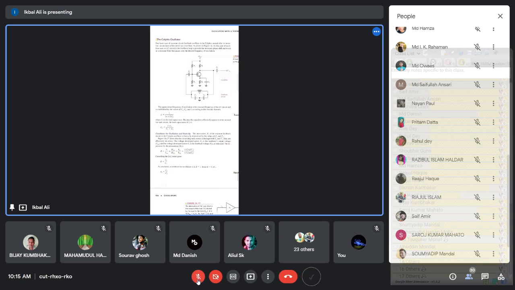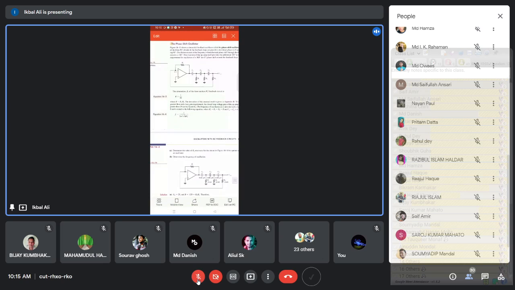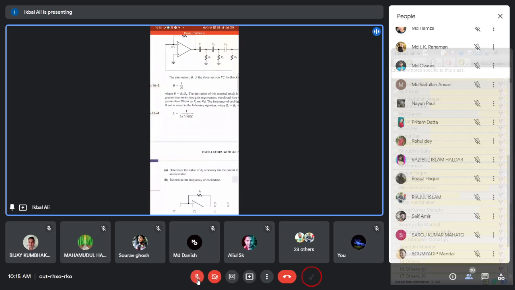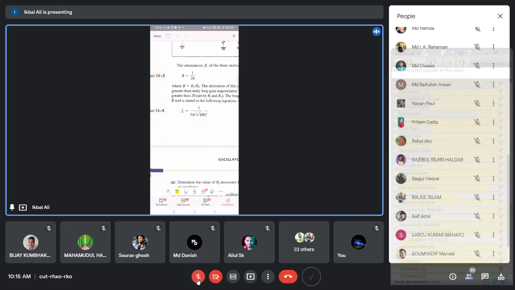You can say, sir, we have the formula, and we can put into this formula this frequency, 1 megahertz, choose a particular value of capacitor, and then calculate the resistance.